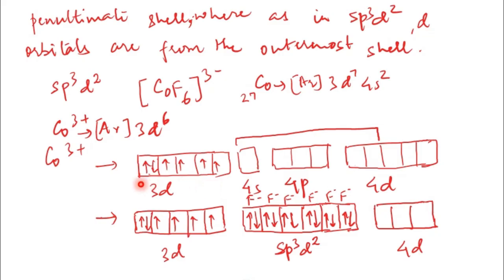Now 3d6 and 4s is empty, 4p is empty, and 4d is empty. In the sp3d2 case, the d orbitals come from the outermost shell, the same shell to which s and p orbitals belong. You can see that they have combined here. So 3d is untouched.